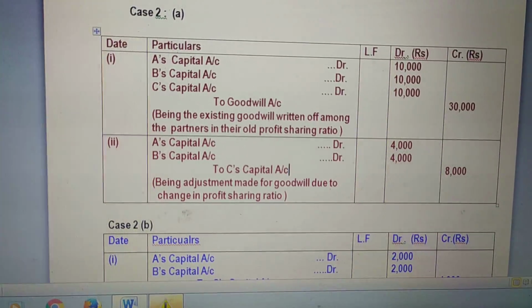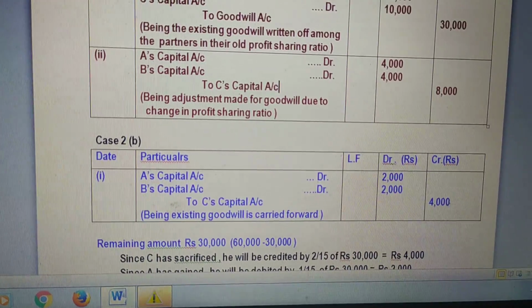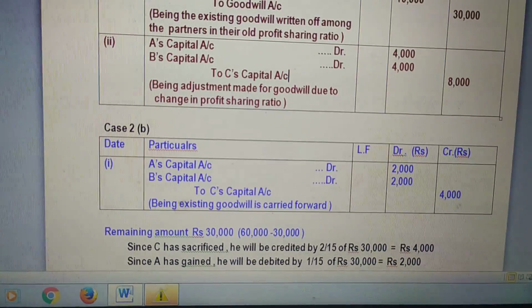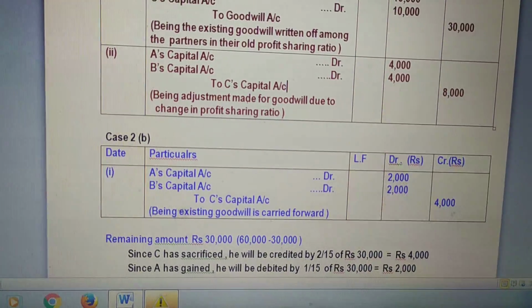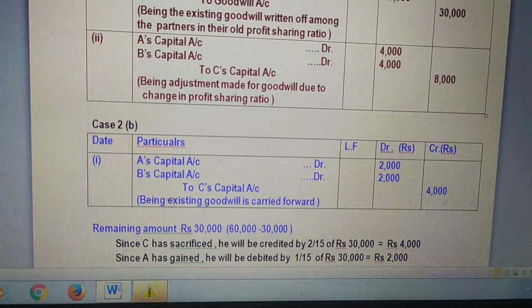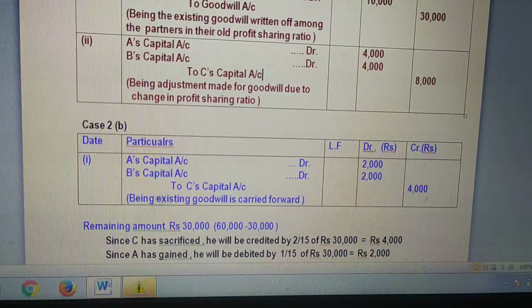Now moving on to the second case, when existing goodwill is not to be written off. You do not have to write off the existing goodwill, so how will you treat it? Here you have two amounts of goodwill.